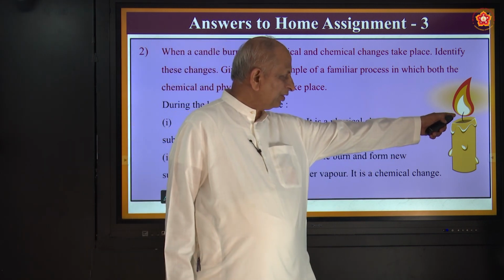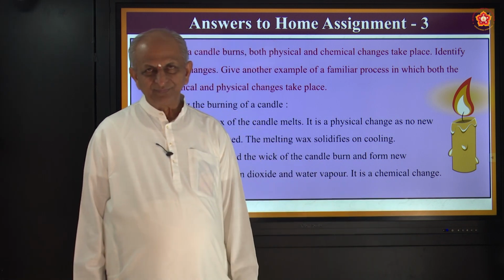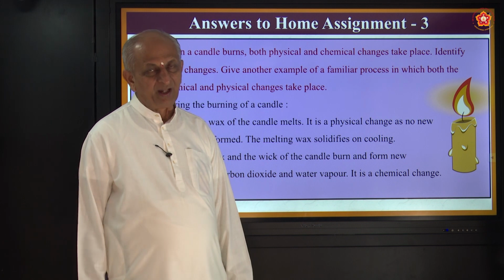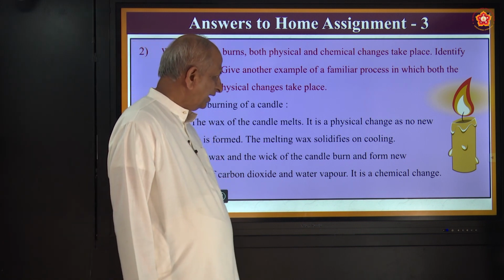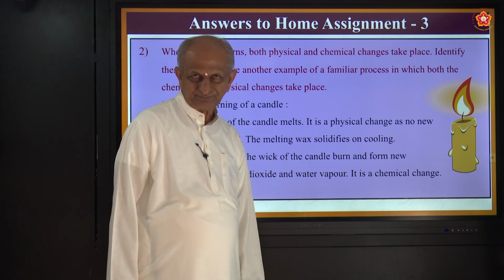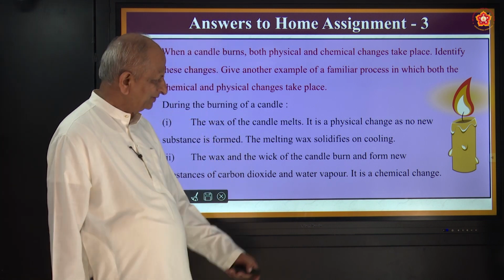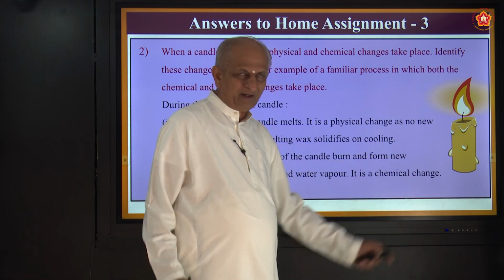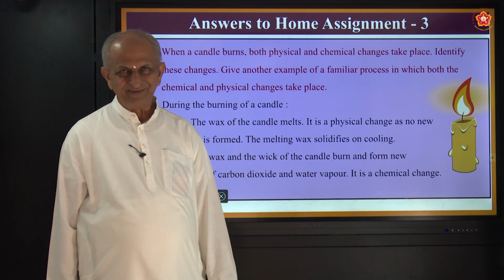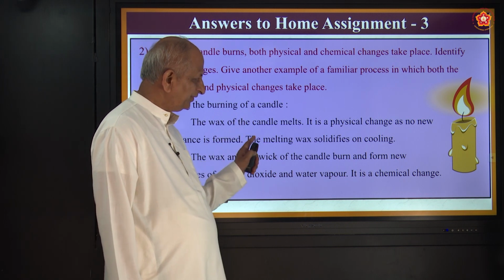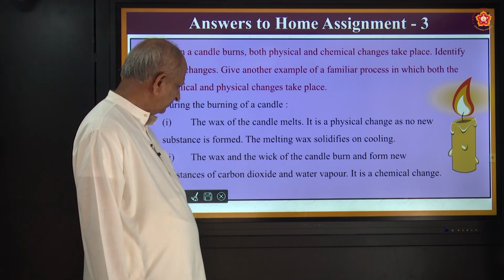The size of the wick goes on decreasing, and you find some gas coming out, that is carbon dioxide, and also water vapor. That is a chemical change, because this burnt wick cannot be got again. Okay, so this is a beautiful example of both physical change and chemical change.